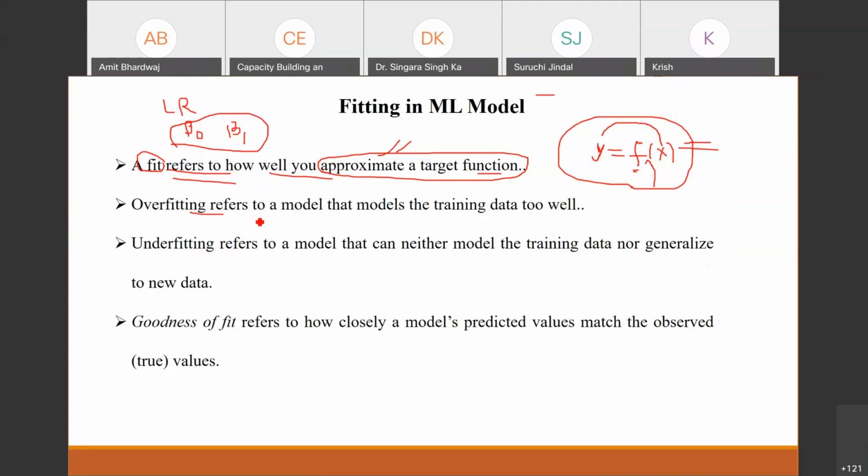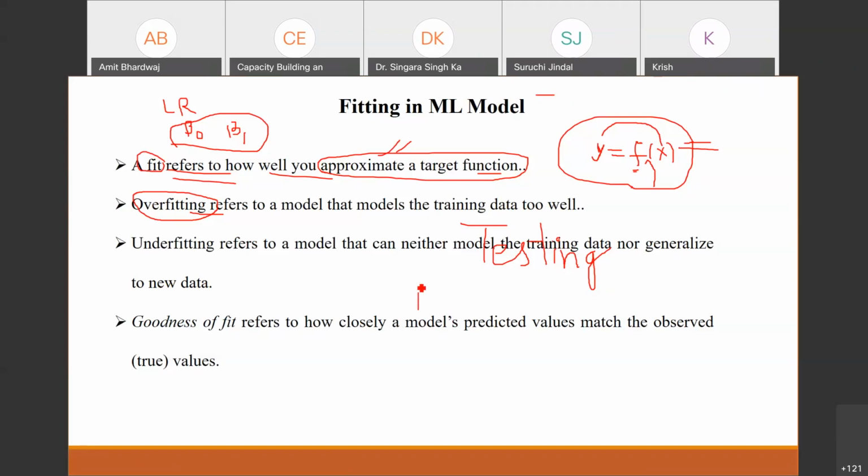What do we mean by overfitting? Overfitting is when our model fits well for the training data, while for the testing data its performance is not the same as the performance on the training data. So if the accuracy for the testing data is less in comparison to the training data, we say the model is overfitted, right?